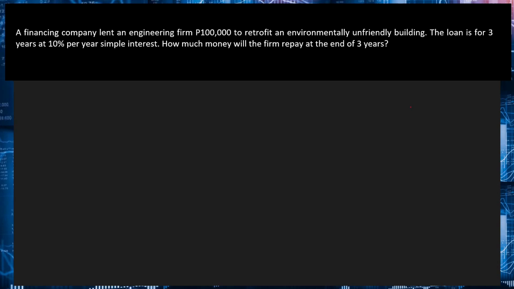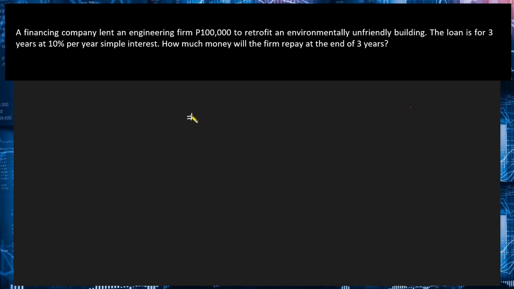Then i-compare natin mamaya. So the total amount to be paid at the end of 3 years will be equal to the principal plus all of the accrued interest during the 3-year period. So pwedeng i-compute muna natin yung interest na na-accrue during the 3-year period.